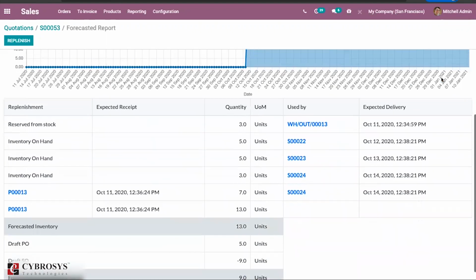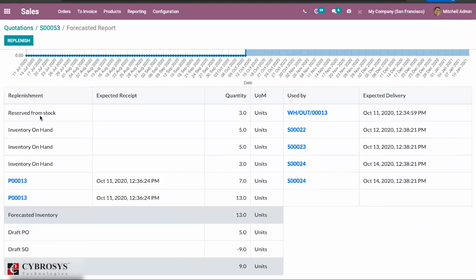And again, if you go below, you can find the details of how much stock is reserved, in which purchase order how much quantity has come, and in which sales order or delivery order it has been used, and the delivery date of that particular order, then forecasted.